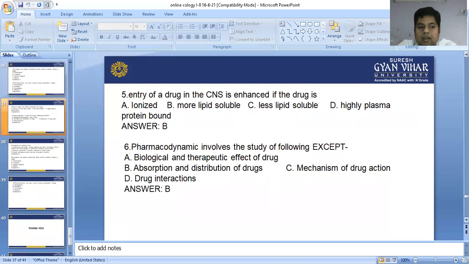Now, the next one: entry of a drug in the CNS is enhanced if the drug is ionized, more lipid soluble, less lipid soluble, or highly plasma protein bound. If the drug needs to penetrate the CNS, the drug should be more lipid soluble. Pharmacodynamics involves the study of the following except: the answer is absorption and distribution, so the answer is B.